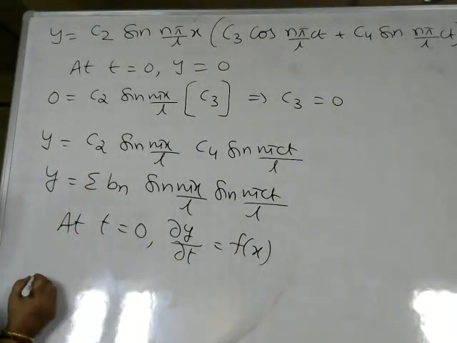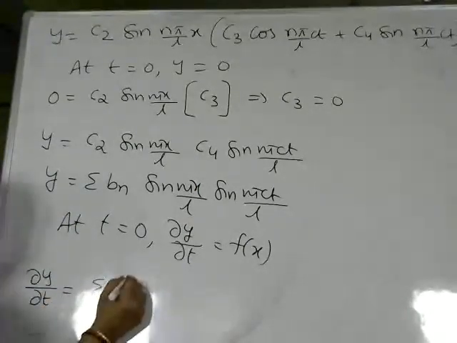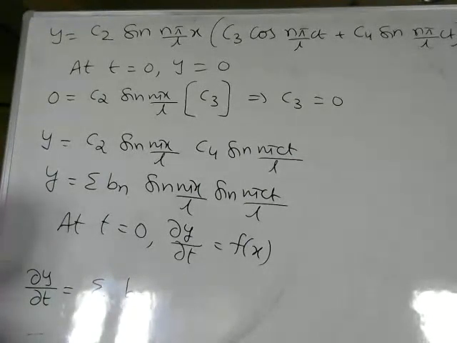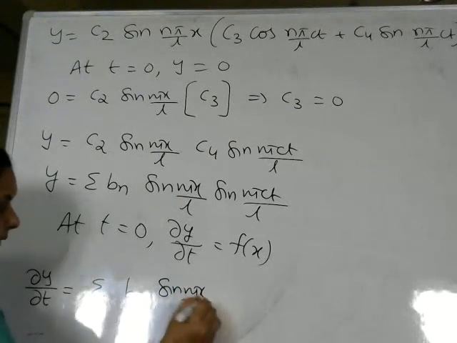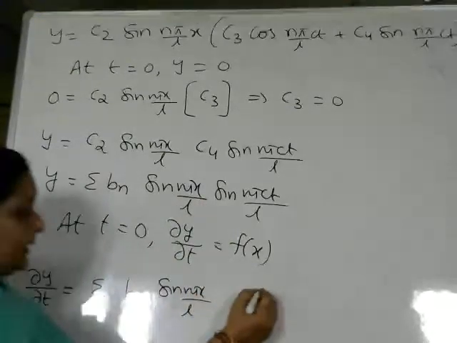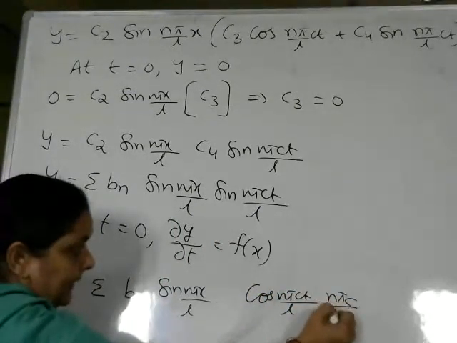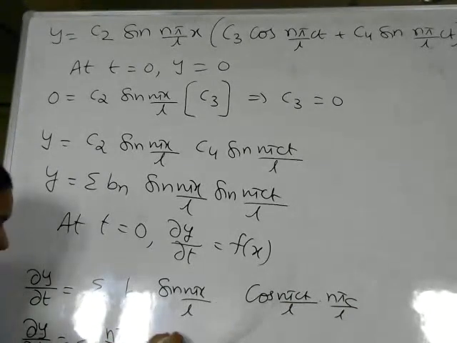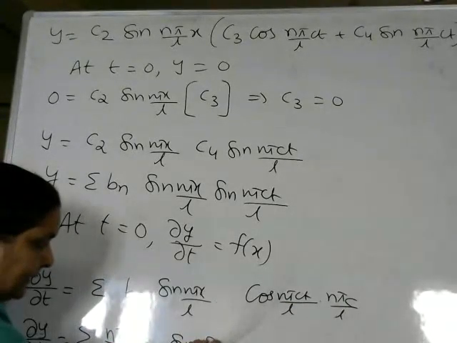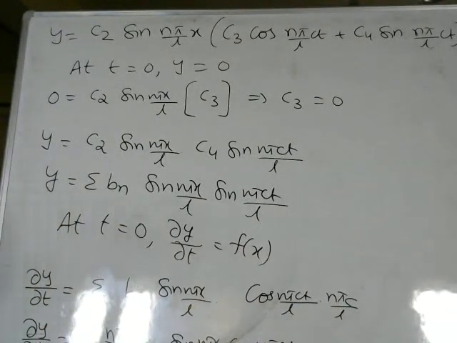So what will be dou y by dou t? Dou y by dou t is equal to sigma, bn is constant. We'll calculate first, sin n pi x by L is as it is. We'll take the derivative of this function. Derivative of sine is cos n pi ct by L into the t coefficient, n pi c by L. So dou y by dou t is equal to sigma n pi c by L bn sin n pi x by L cos n pi ct by L. This is the value of dou y by dou t.